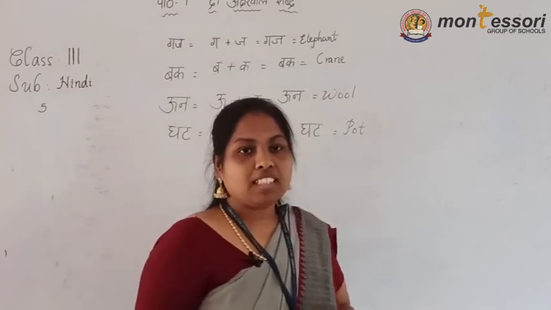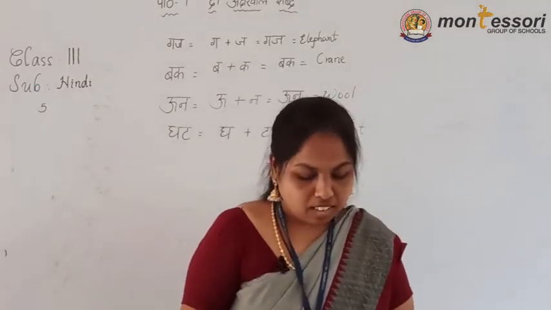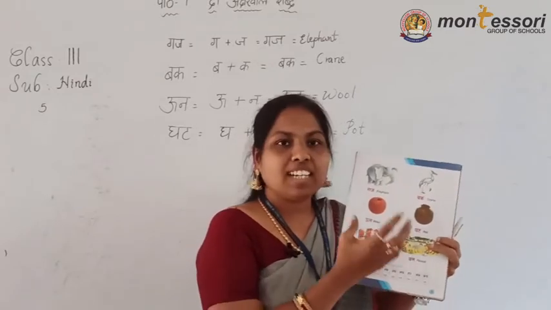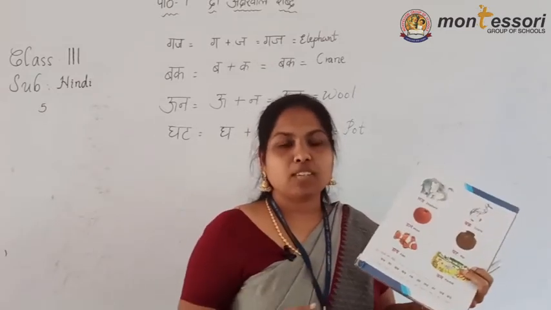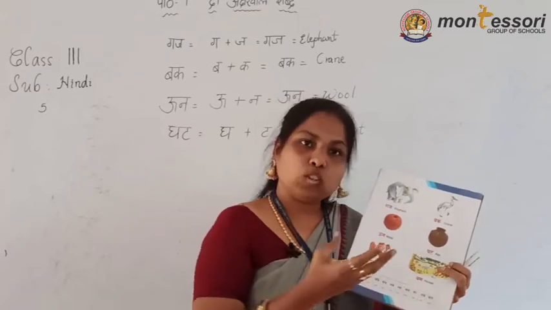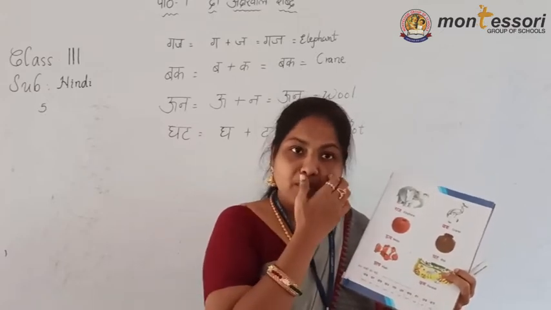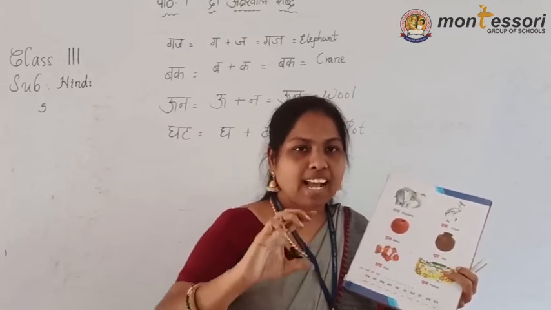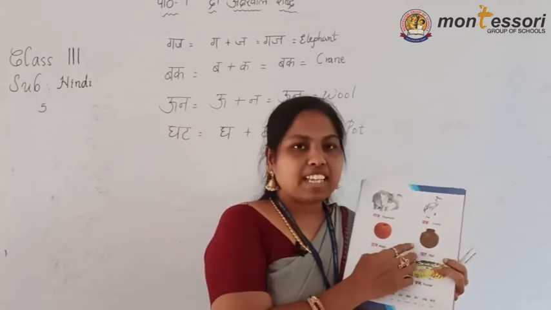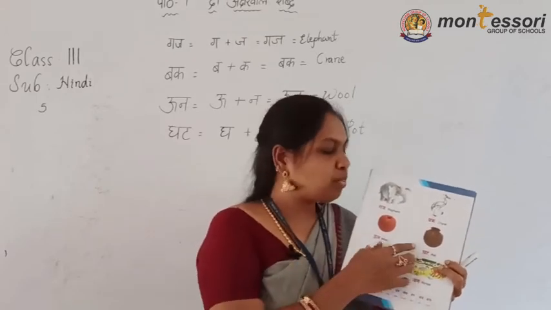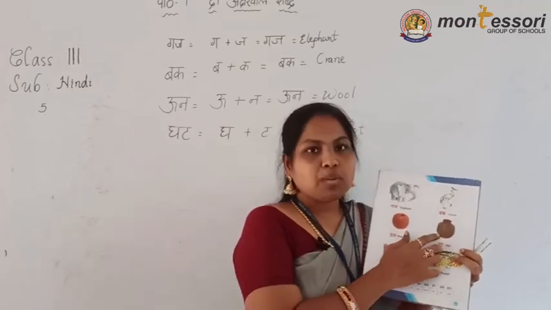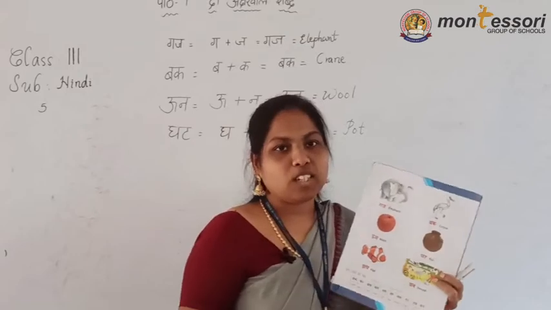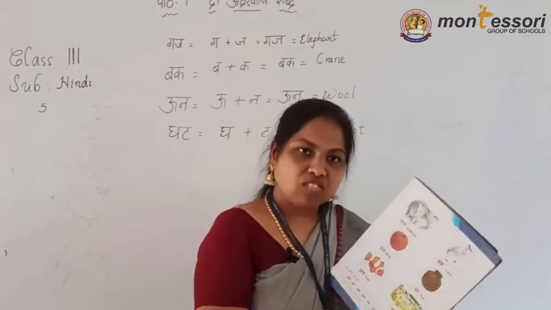Pot. We are making it with clay, it is made up of clay. Then potters are making the pots. So many kinds of things they will make, a plate, small jars, a small glass type. All these things they are making, and they will give different kinds of shapes. This is a clay pot. Okay, pot means a clay pot. We fill the water and drink from this one.